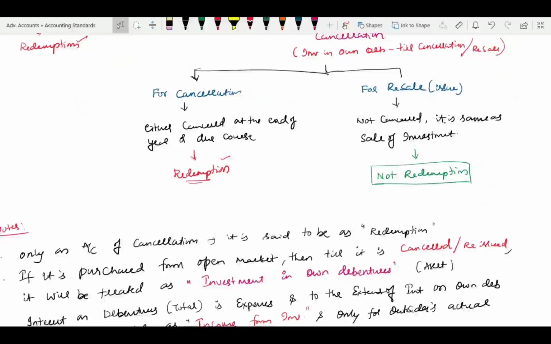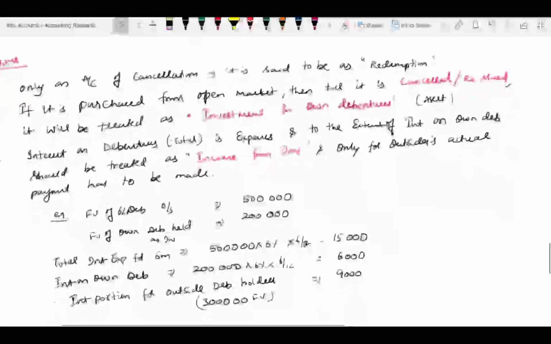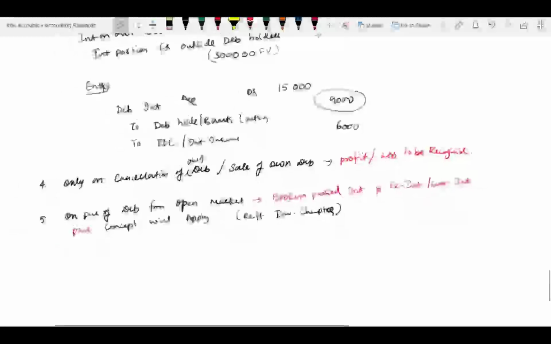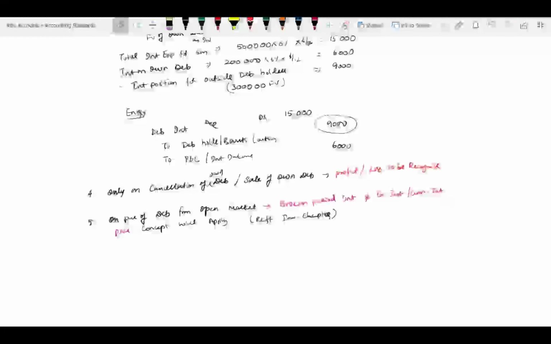Thereafter, if you don't intend to hold, you can reissue or resell if you get the best price. At that time it is not cancellation; it is the same as purchase and sale of investments. Profit or loss on sale of investment you recognize in the P&L. If you cancel, profit or loss on cancellation you recognize in the P&L. Got it? So for the related entries, let us take a few step by step tomorrow. Now the theoretical part is almost done.